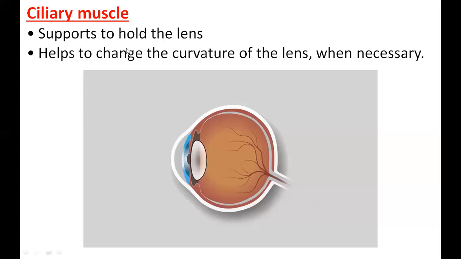These muscles, ciliary muscles are holding the lens. So ciliary muscles are not the eye muscles. That 6 eye muscles, those are different. Those are outside. That is moving the total eye. But the ciliary muscles are inside the eye. They are only moving the lens. Hope your doubts are clear, no?